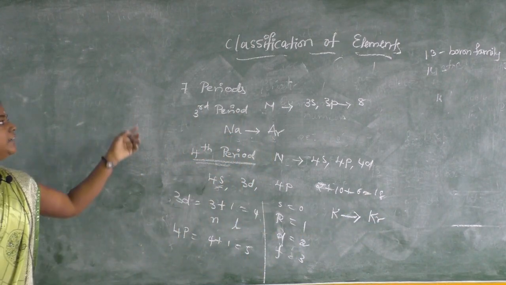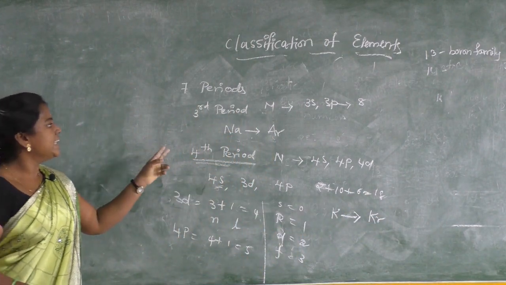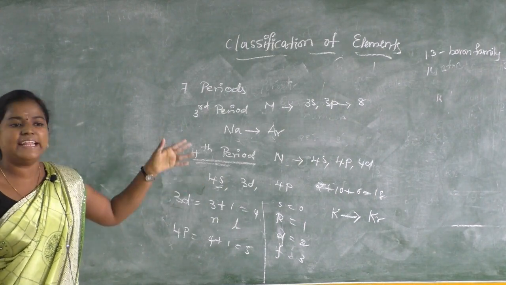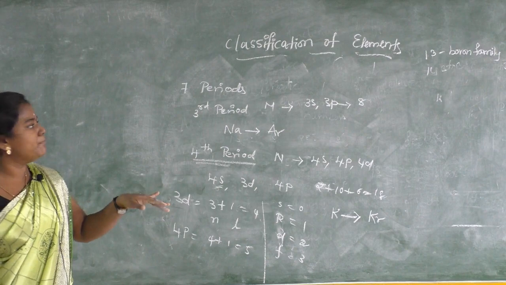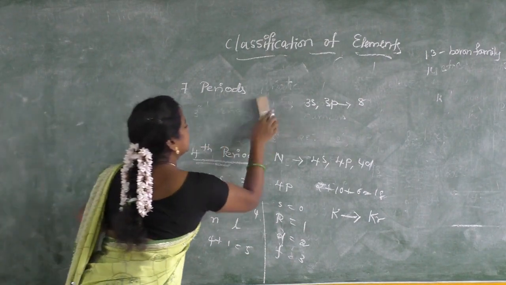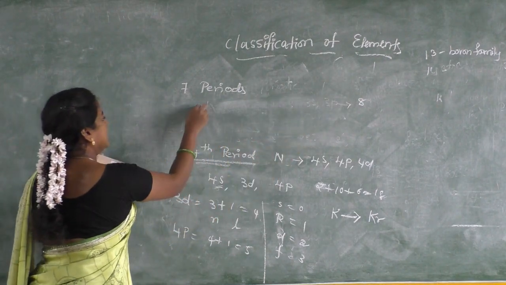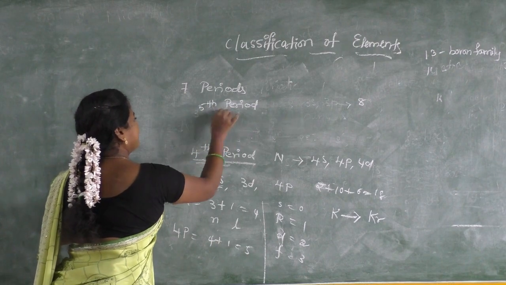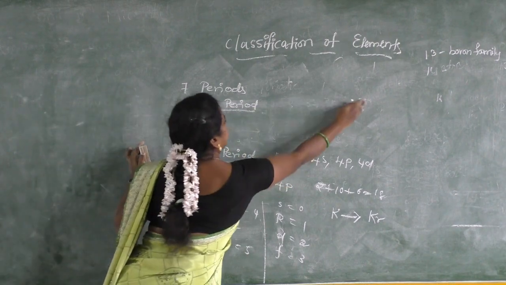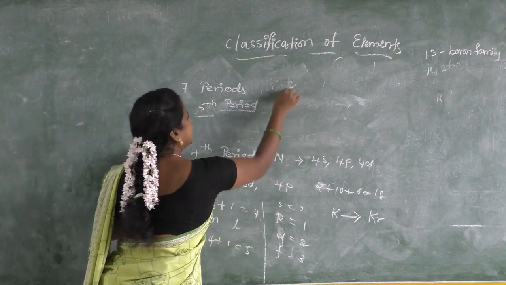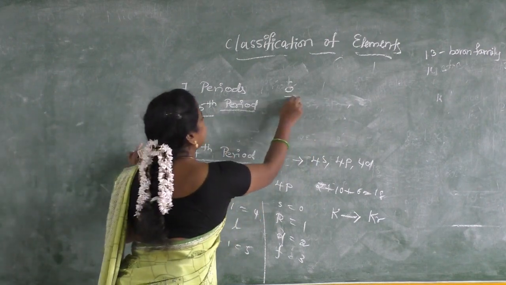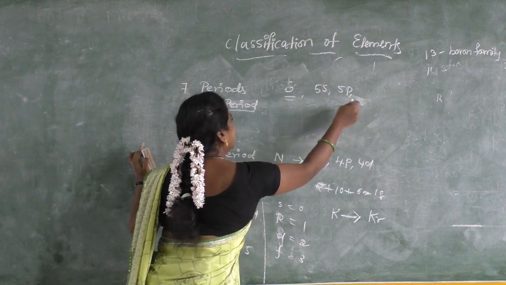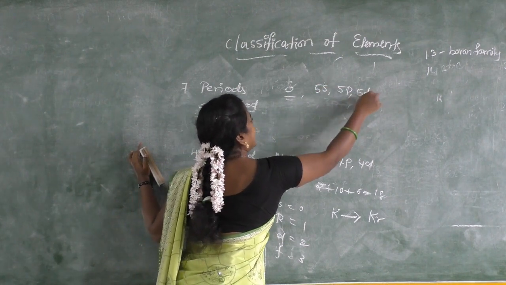So in the first period we got 2 elements, in the second and third we got 8 elements each, and in the fourth period we got 18 elements. A similar pattern should be applied for the fifth one. For the fifth period, we know that it is the O shell. The O shell means the subshells should be 5s, 5p, 5d and 5f.